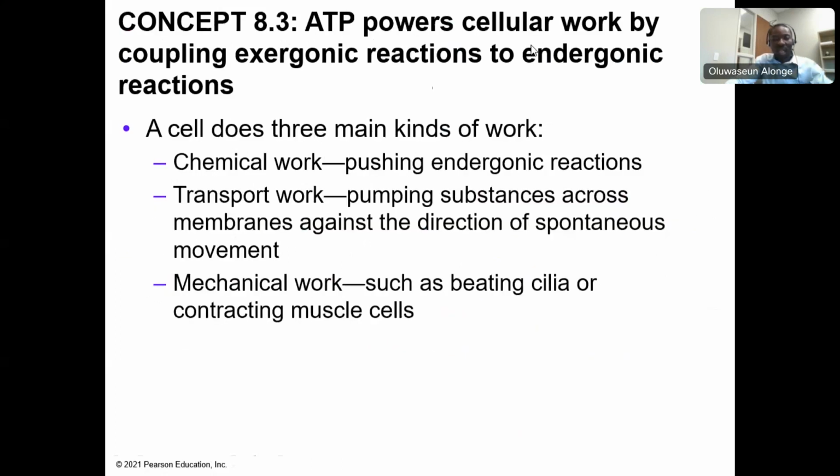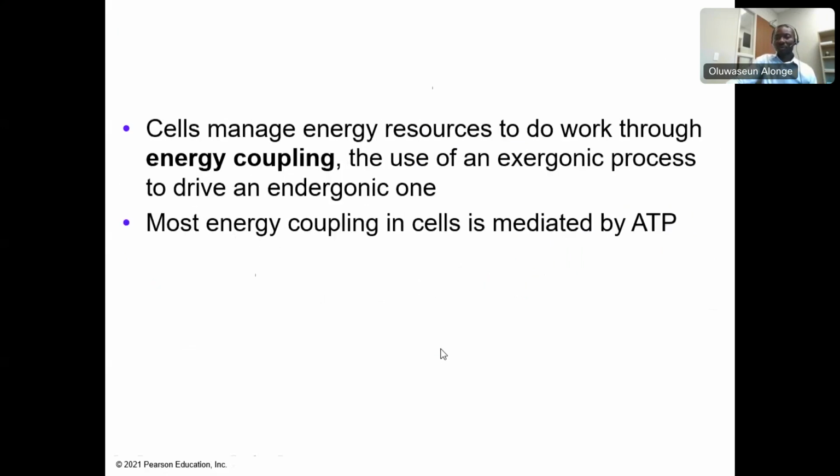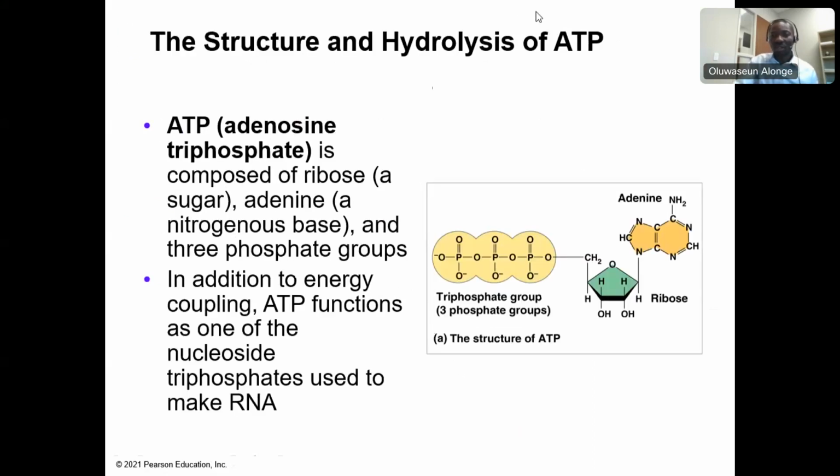Now, as you look at this, I want you to be thinking of the process. A cell does three main kinds of work: chemical work, pushing the endergonic reaction; transport work, pumping substances across the membrane; and mechanical work, such as movement and contraction. Now, energy coupling, I'll be talking about this when I'm making part 2 of this chapter.